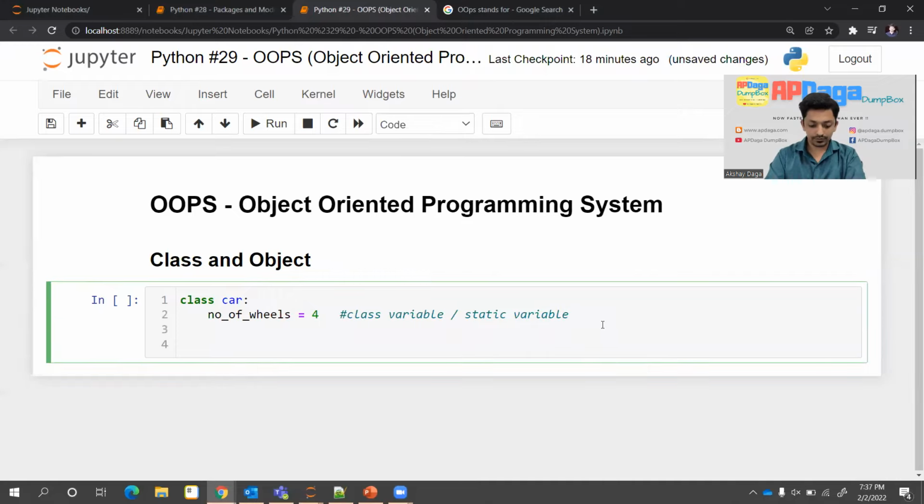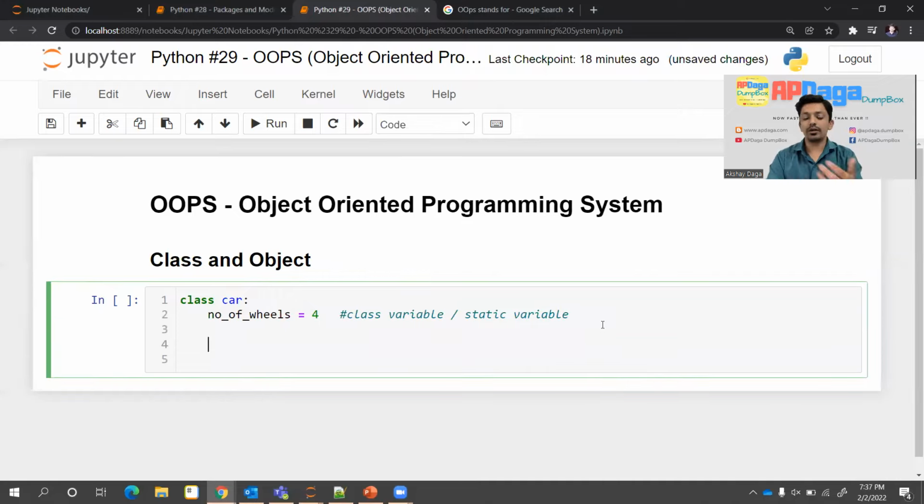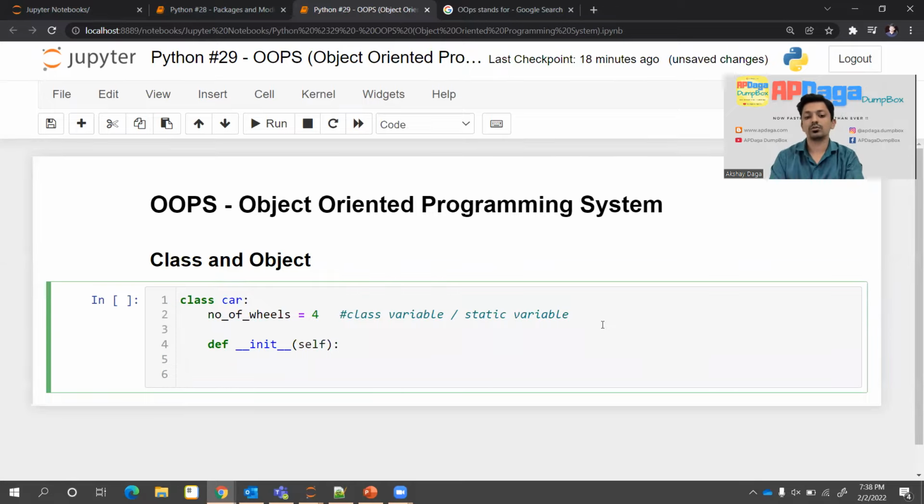Okay. Then there will be a constructor. A constructor is nothing but a default built-in method or function. So we'll write it as init, self, and then whatever it is. I'll write just 3 parameters over here.